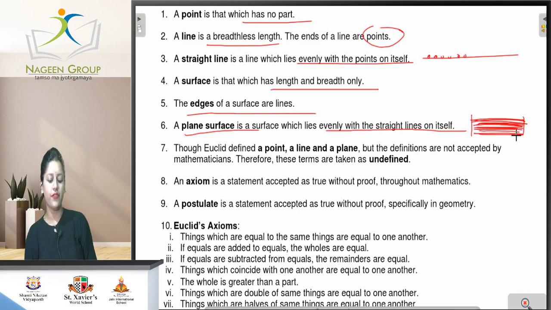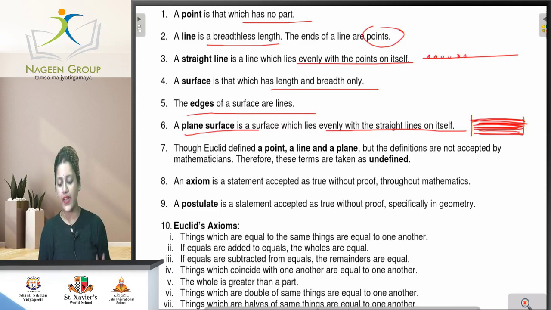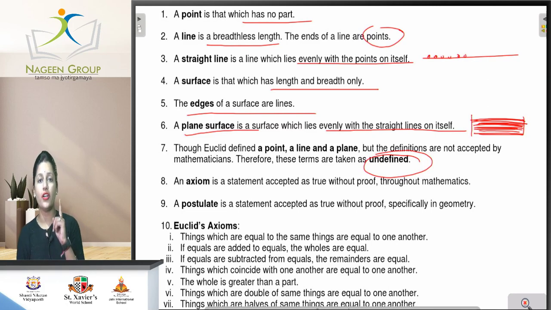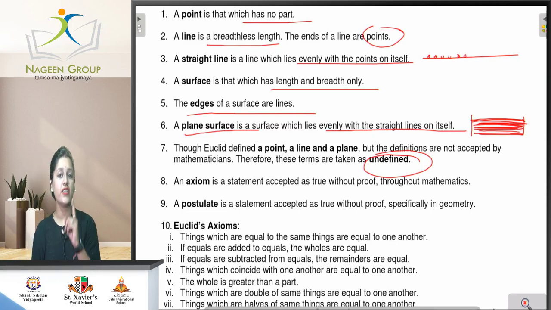Though Euclid defined a point, line and plane, the definitions are not accepted by mathematicians, therefore these terms are taken as undefined. That's why I have already told you in our previous class about the undefined terms of Euclid, because these are not accepted by many mathematicians.